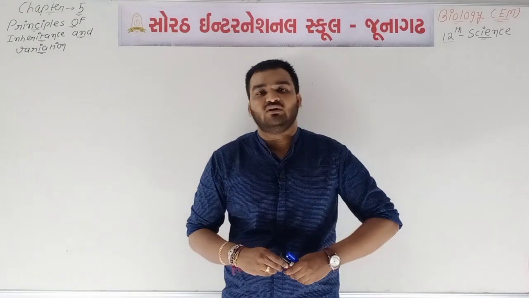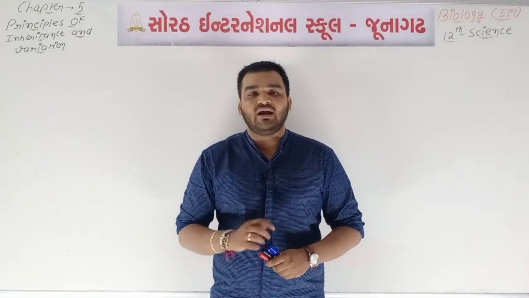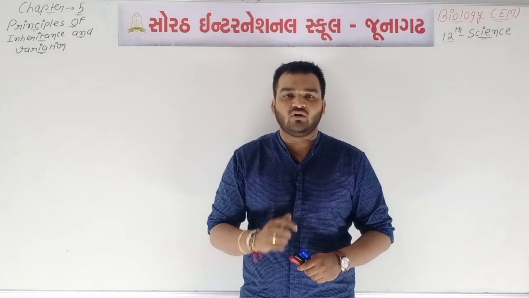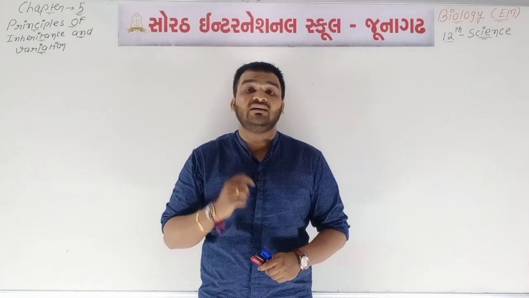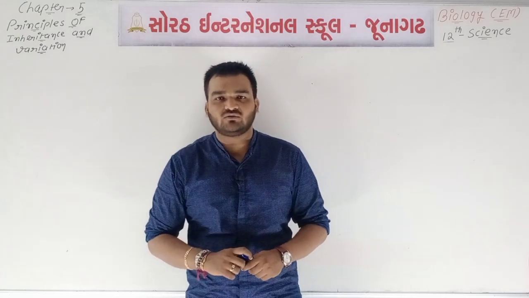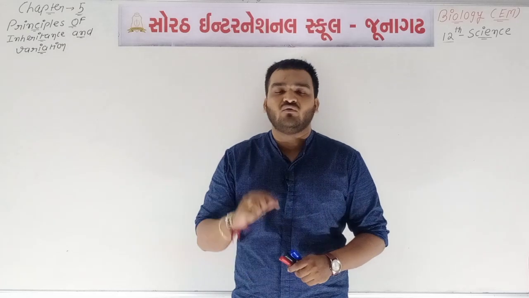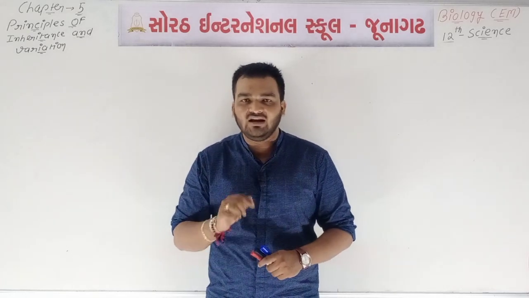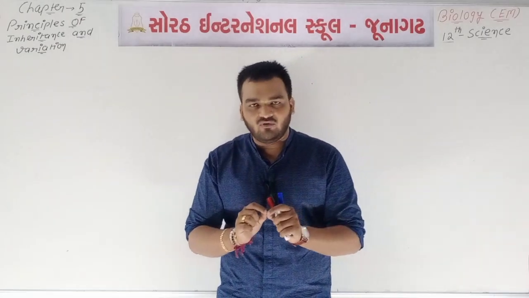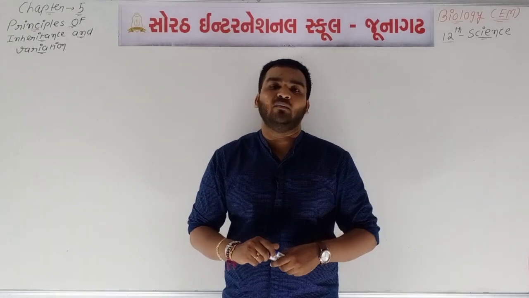In the last video lecture we talked about the monohybrid cross. Mendel did the monohybrid cross for understanding the inheritance of one gene. You will remember this: inheritance of one gene is connected with the monohybrid cross.